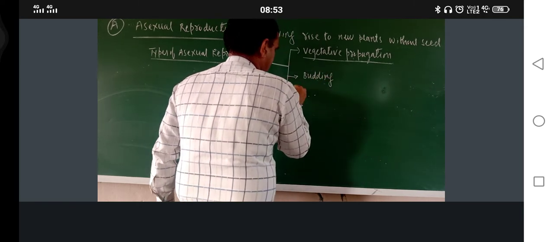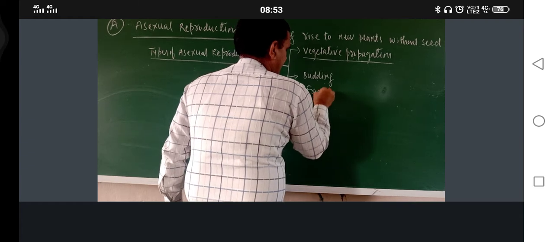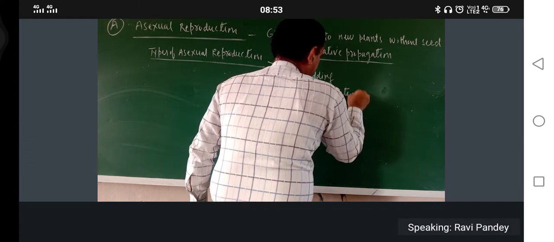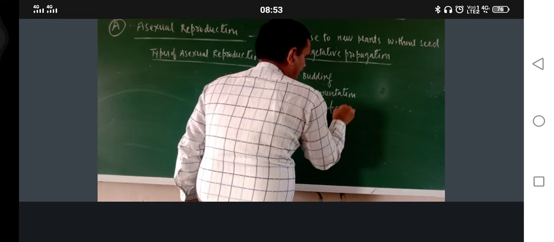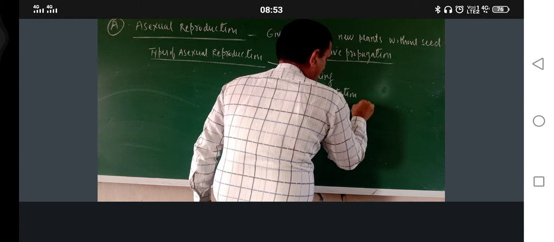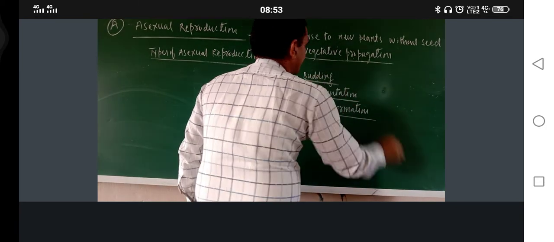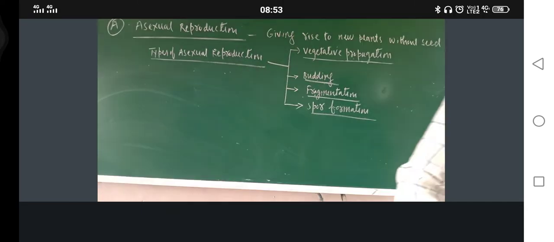Second one is budding. Next one is fragmentation. Next one is spore formation. Vegetative propagation, budding, fragmentation and spore formation. These are the types, and one by one I will teach.